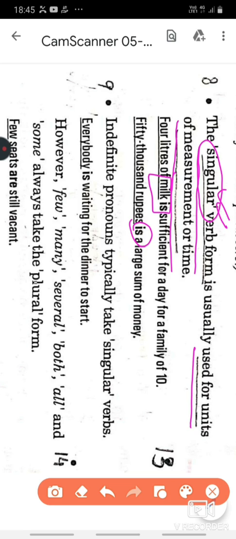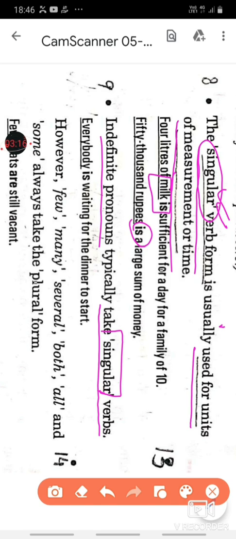Next, indefinite pronouns typically take singular verb. Now, what is an indefinite pronoun? You have not done this topic, but just to give you a brief on this, indefinite pronoun refers to the word which mentions all but none. For example, the words like somebody, everybody, nobody, no one, all these are indefinite pronouns.